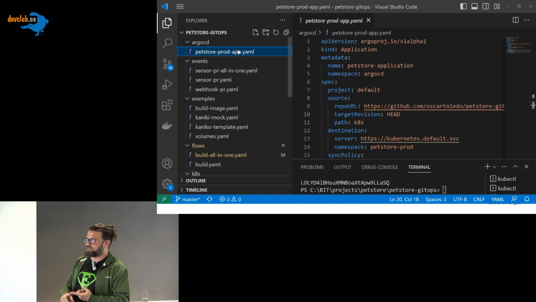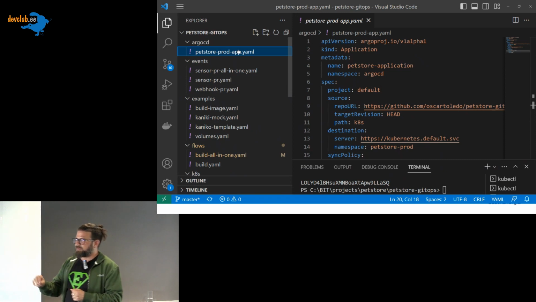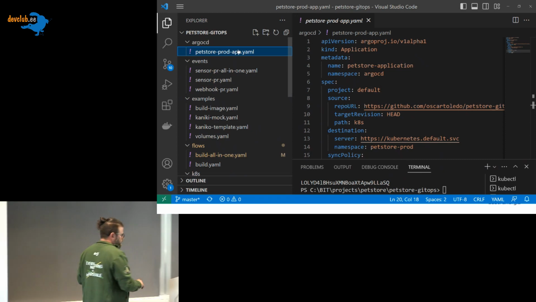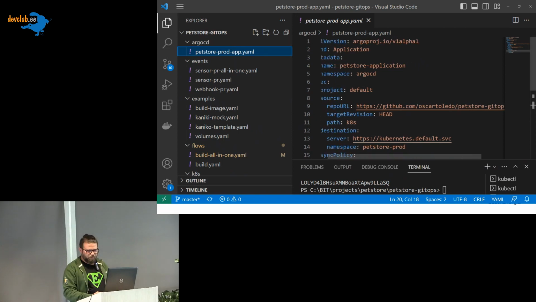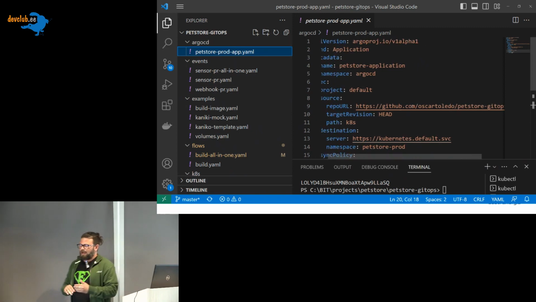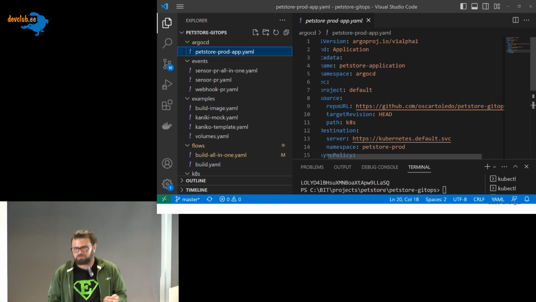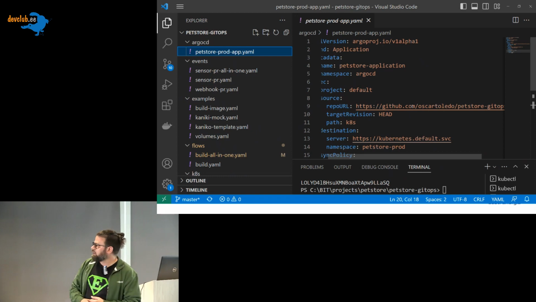Then we have the source. The source is where we say to ArgoCD, okay, the manifest for this application will be stored in this repository. As you can see, this is just a normal Git repository. We have the target revision, which says at what point in this repository the real status for the application is. I say HEAD, which is the reference to the head of the repository.